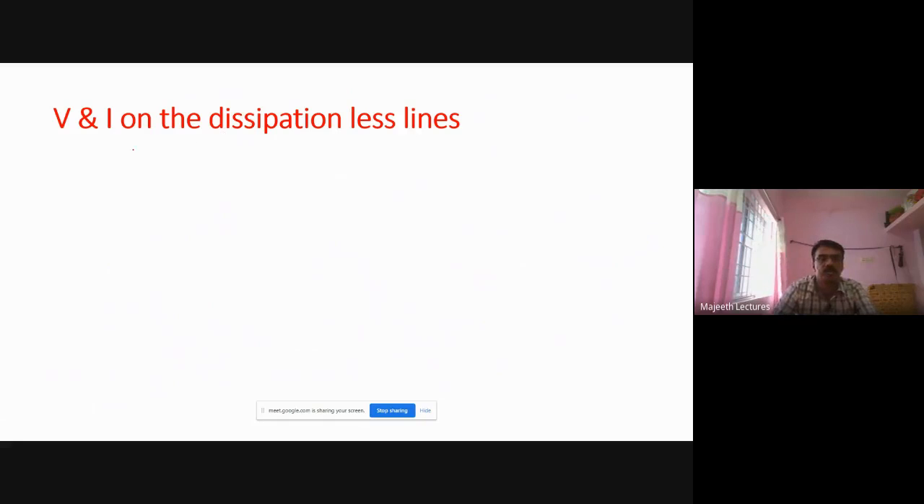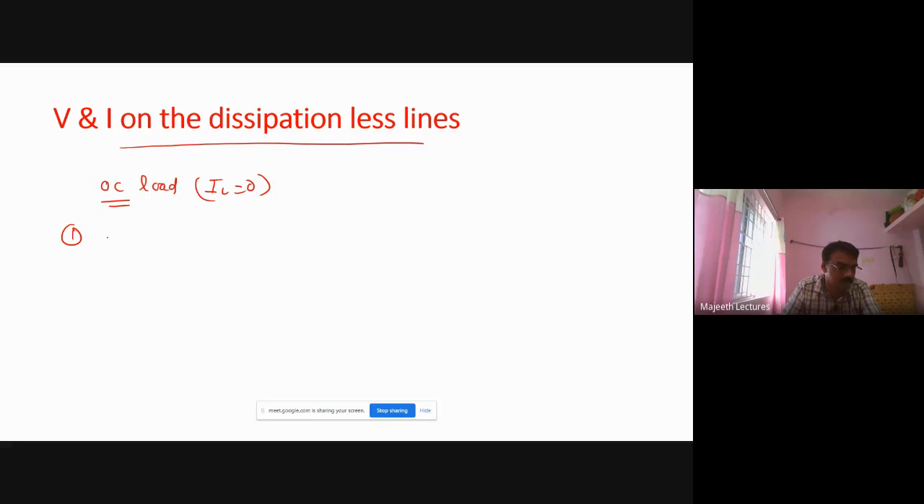Okay. Next one is voltage and current distribution on the dissipationless line. This is another important point. We know for a dissipationless line, let me write: if the line is terminated by an open circuited load, current at load will be 0. Why? Since it is open circuit, load current is 0. First thing we must know is V is equal to V_L cos beta L. All the formulas you remember. I is equal to j V_L by R naught sin beta L.